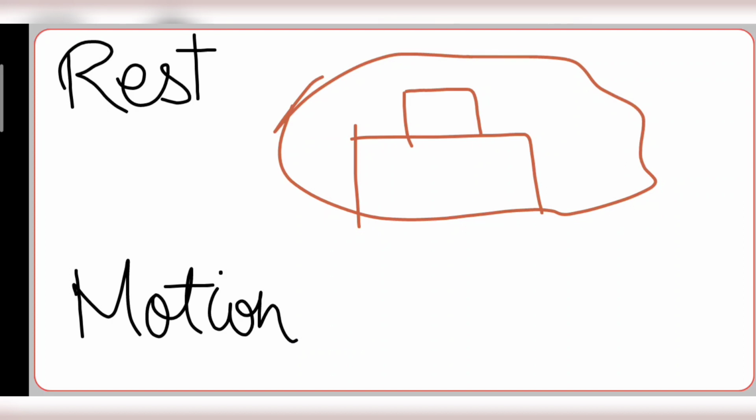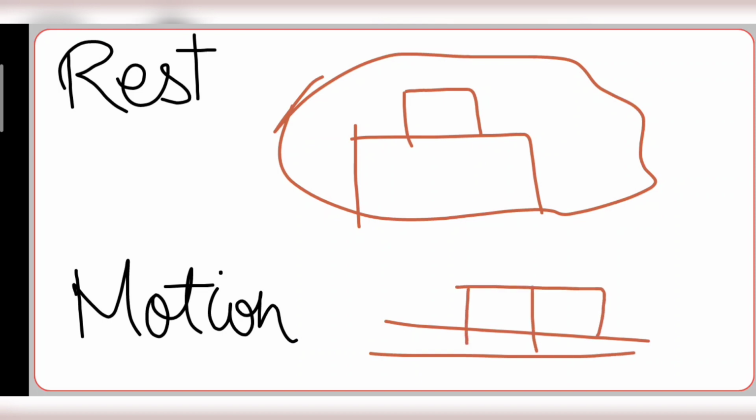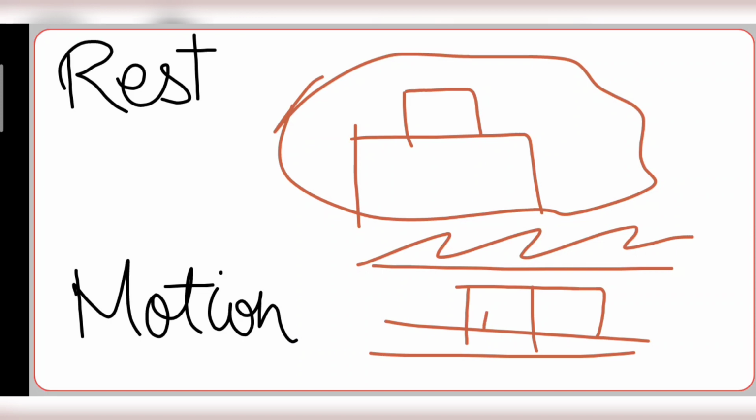Example, a train moving on its tracks on the rails. Now the train is moving here. If I take this as the surrounding, and you and I are sitting inside the train, and I ask you whether I am moving, then with respect to the things inside the train, you'll say no, we both are at rest.